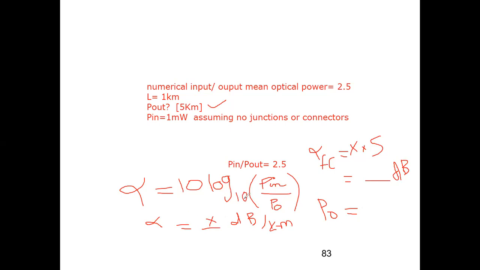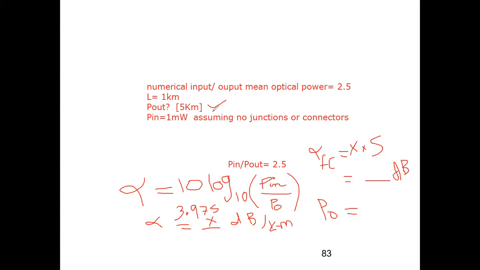कितना टाइम लग रहा है 10 log 10 2.5 निकालने में? 4. Okay, so specific value is 3.975 or 4 you can see. So 3.97. Don't stay mum. Okay, so you have to just find out 10 log 10, 2.5. So alpha comes out to be 3.975 or 4 dB per kilometer.